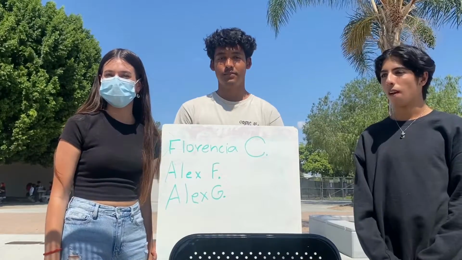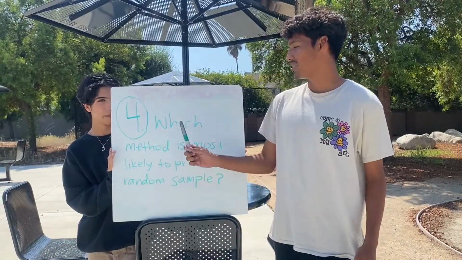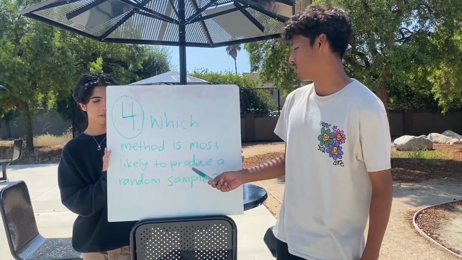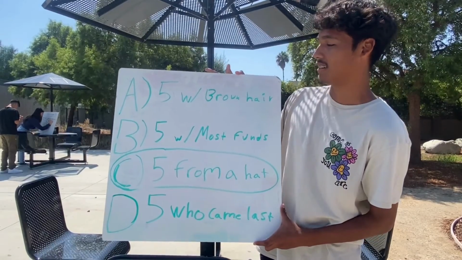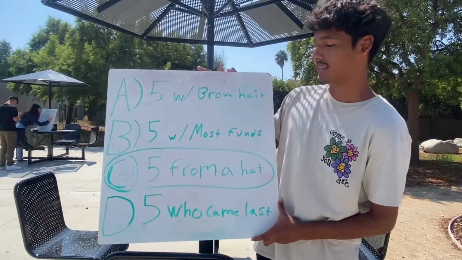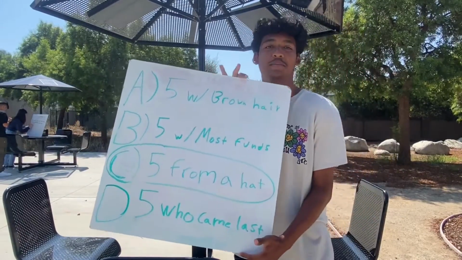Hi, I'm Florencia Castañeda. I'm Alex G. I'm Alex F. Our question is, which method is most likely to produce a random sample? The answer options are A, 5 with brown hair, B, 5 with the most length, C, 5 from a hat, and D, 5 who came last.